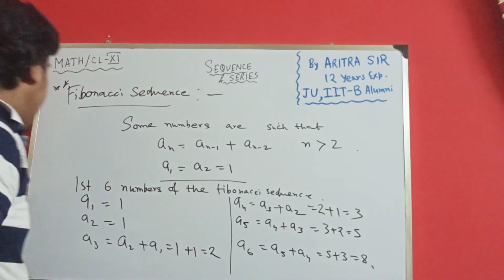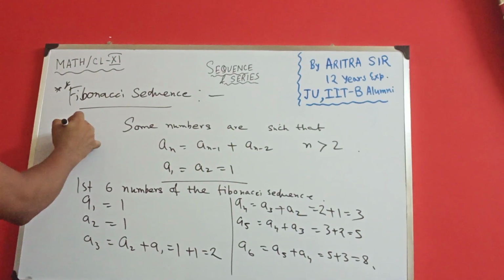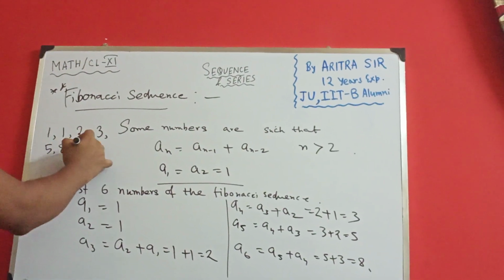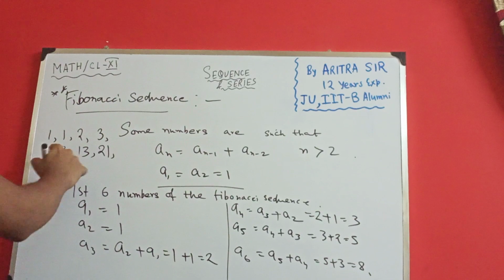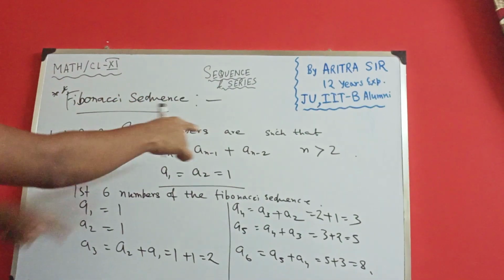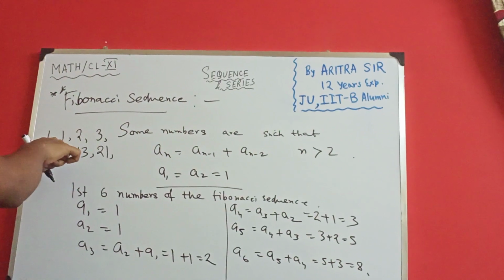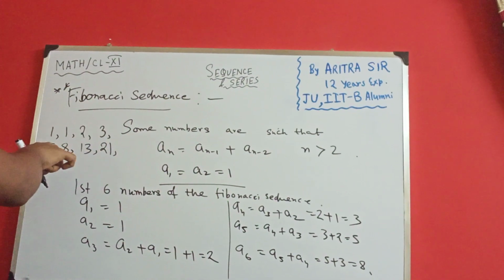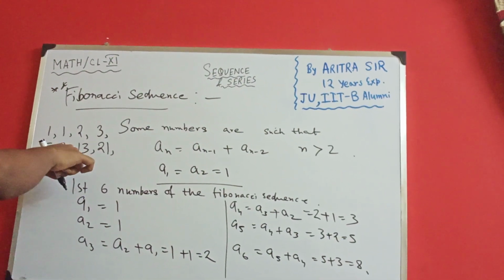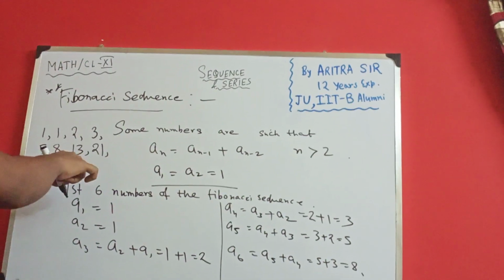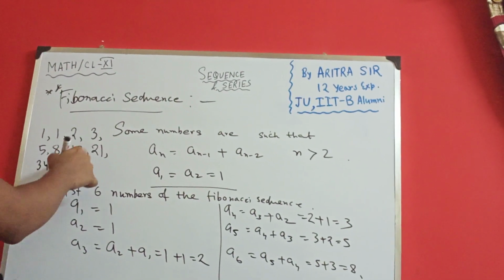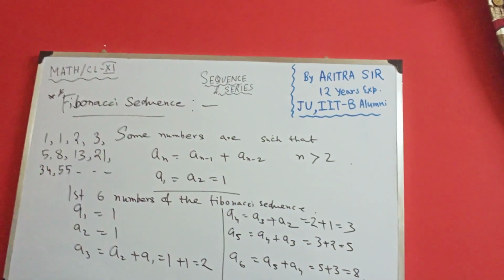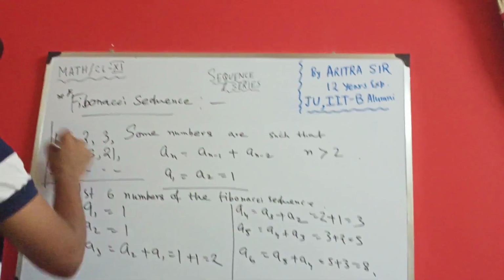So in general pattern I can write the Fibonacci sequence is like that: 1, 1, 2, 3, 5, 8, and after that 13, then 21. Just check the consecutive two terms, and that addition should be the next term. So what is the logic? Say 1 plus 2 is 3, then 2 plus 3 is 5, then 3 plus 5 is 8, then 5 plus 8 is 13, then 8 plus 13 is 21. After that what happened? 13 plus 21, that is 34. After that 21 plus 34, that is how much? That is 55, and so on. So that is the Fibonacci sequence.